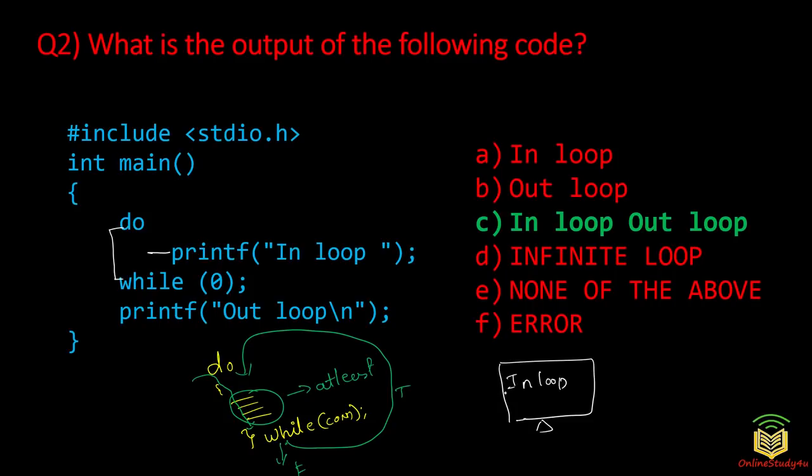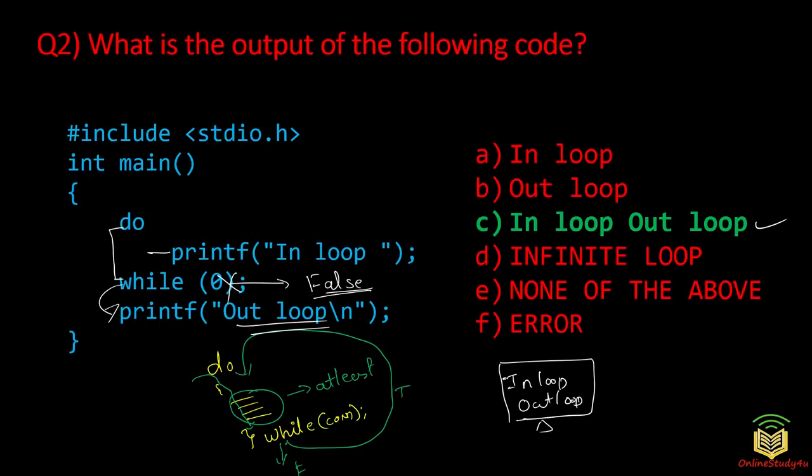Okay, so in loop will definitely be printed, and that is why we have shown the answer here. Then the condition check will happen: while 0. This 0 is nothing but false, right? That is why this condition becomes false and it doesn't go back and comes out. When it comes out, out loop will be printed in the same line. So that is why option C was the answer. In loop, out loop was the answer.